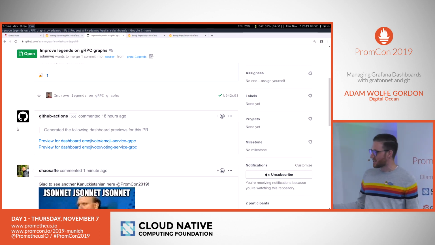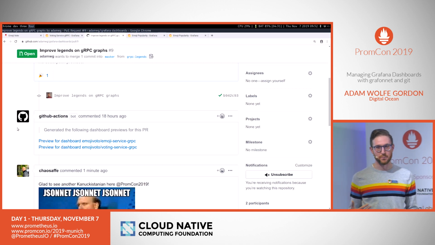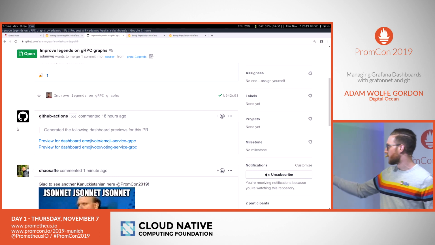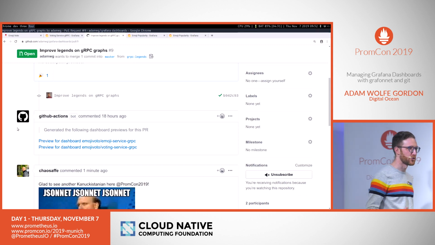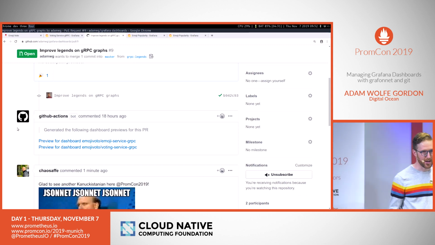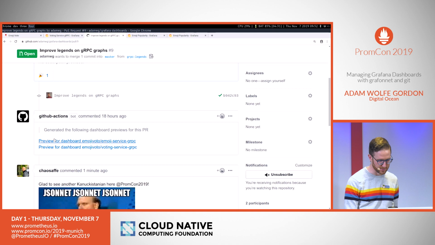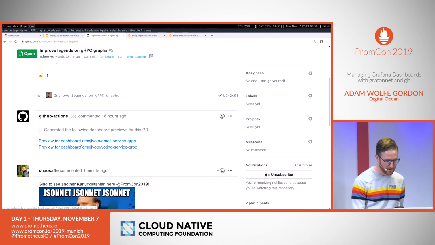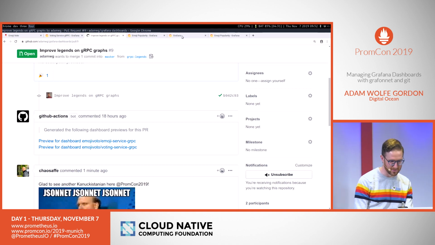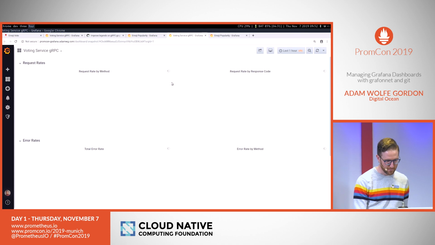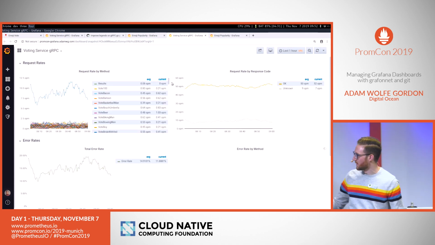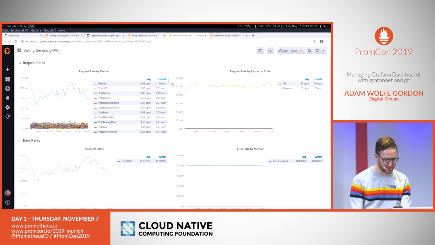You can see my GitHub action has actually detected all of the dashboards that import the component I changed and generated previews for all of them. So if we change a shared component, we get previews for all of them, which is a nice little feature. So I can click on any one of these, see what it's actually going to look like.